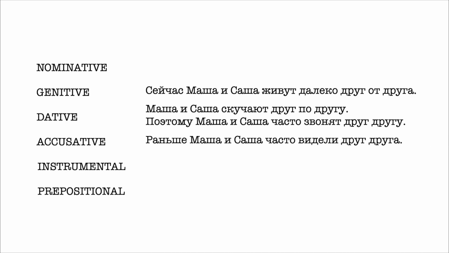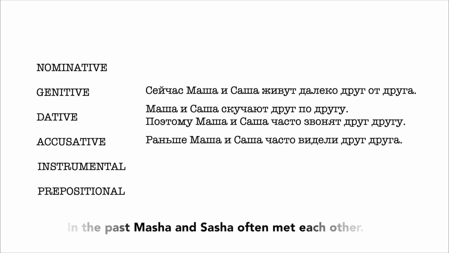Раньше Маша и Саша часто видели друг друга. In the past, Masha and Sasha often met each other. Видеть кого? Видеть что? The verb видеть requires the accusative case. Therefore, the phrase друг друга is used in the accusative case. You can notice that the form of the accusative case corresponds to the form of the genitive case, друг друга.